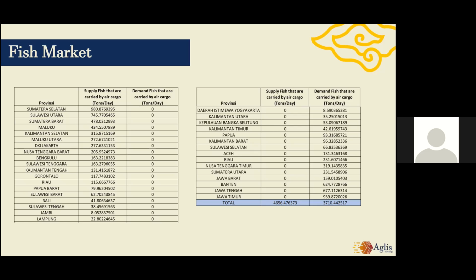We can see that here in Jawa Timur they have the largest demand in fish with a total of 939 tons fish per day. And we can see that the total of supply and total of demand is not the same. It's because there are several maritime products, which we export to other countries as well.